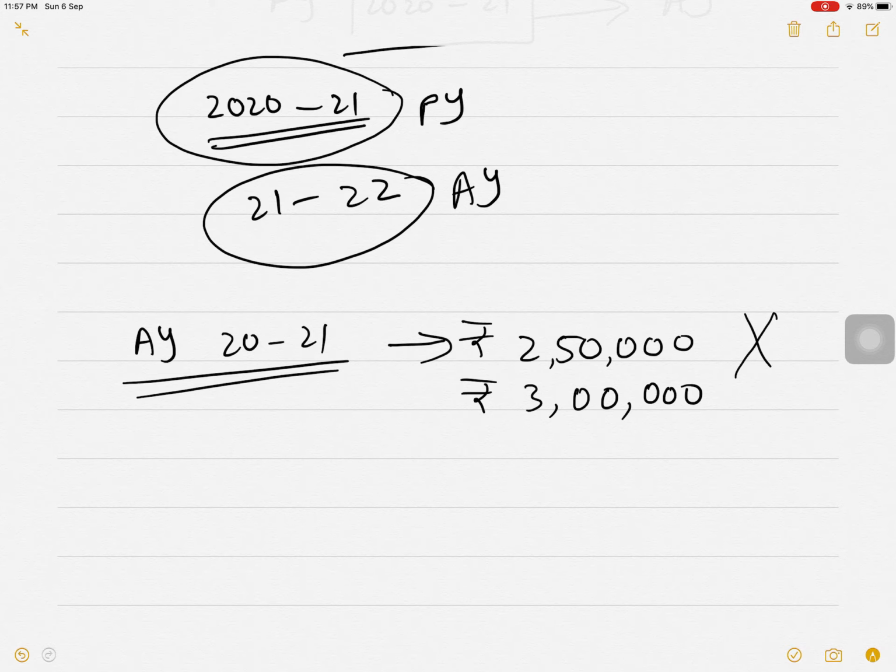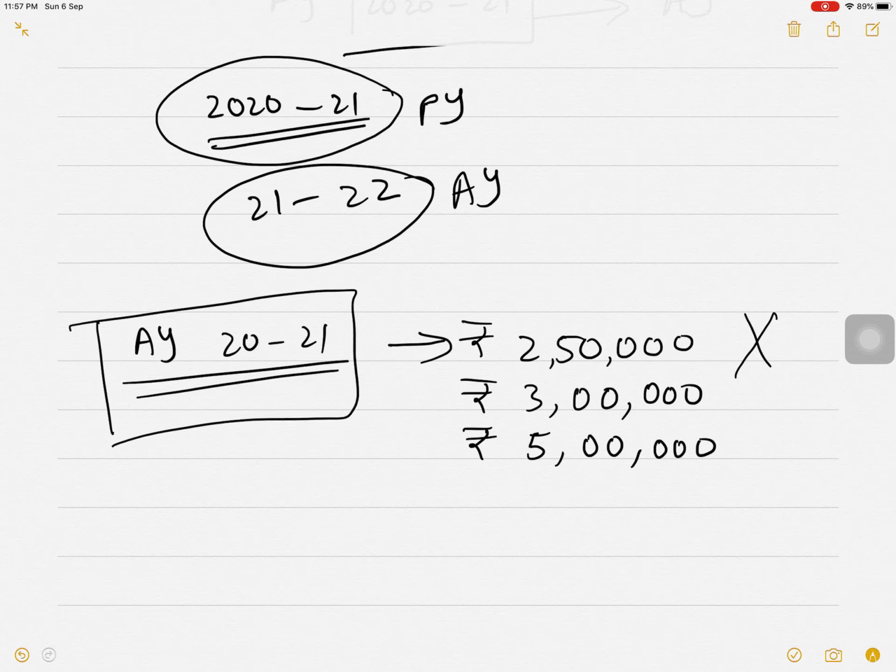That means if your income is 3 lakh or less, you don't need to pay any tax. If your age is more than 80 years, then your exemption limit is 5 lakhs. That means if your income is 5 lakh or less, you don't need to pay any tax. So these are the exemption limits for assessment year 2021.